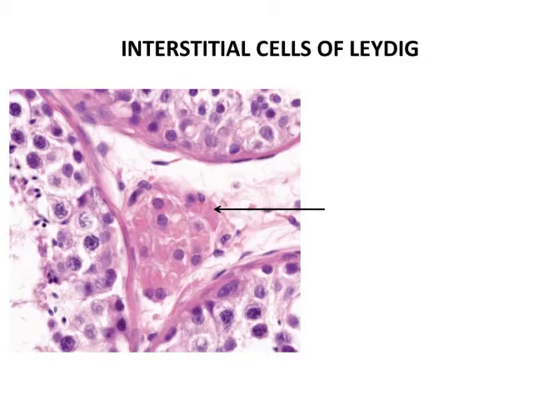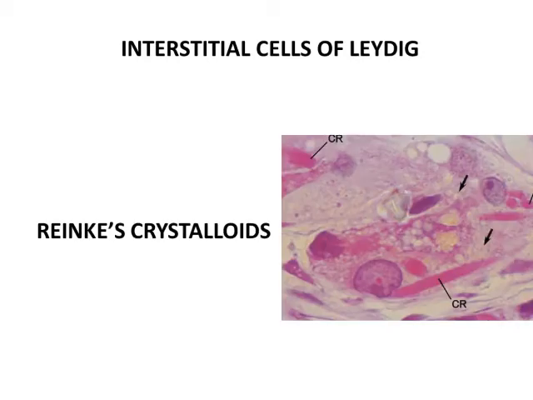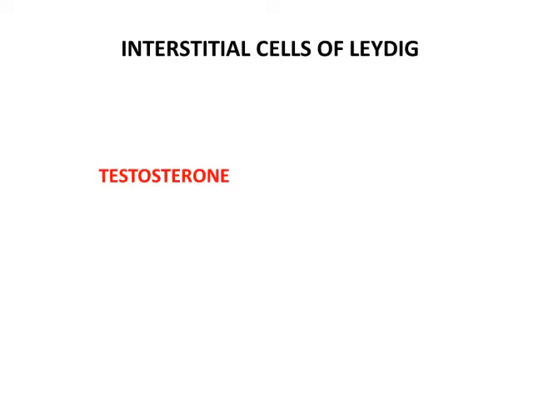They have abundant agranular endoplasmic reticulum, lipofuscin pigment, and rod-shaped crystalloids known as Reinke's crystalloids. They secrete testosterone under the influence of interstitial cell stimulating hormone of the hypophysis cerebri. This is how we see the section of testis in our practicals.